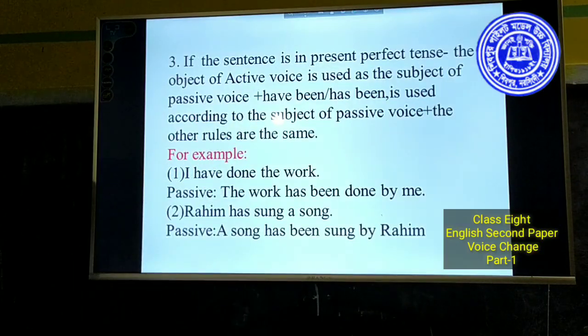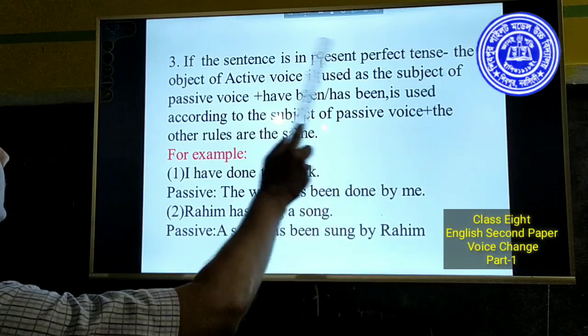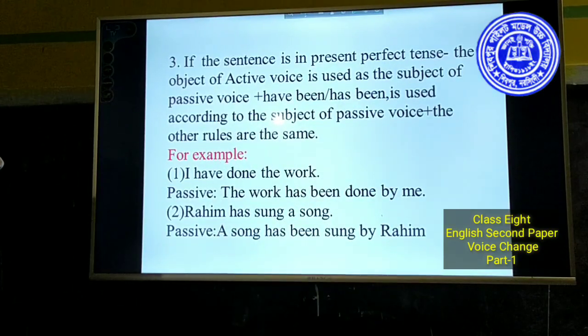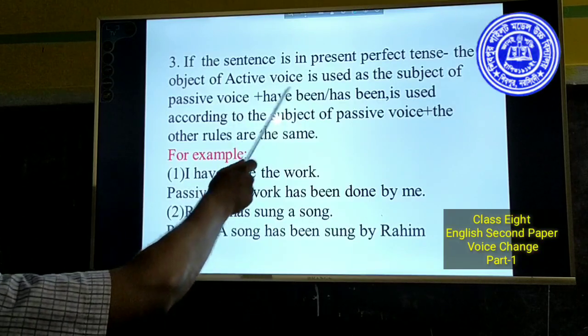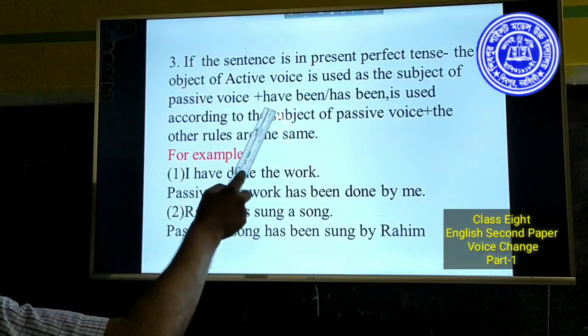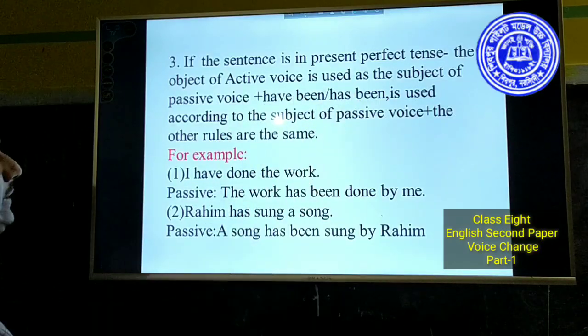If the sentence is in present perfect tense, the object of active voice is used as the subject of passive voice. That is to say, you have to make the object of active voice the subject of passive voice. Have been or has been is used according to the subject of passive voice.